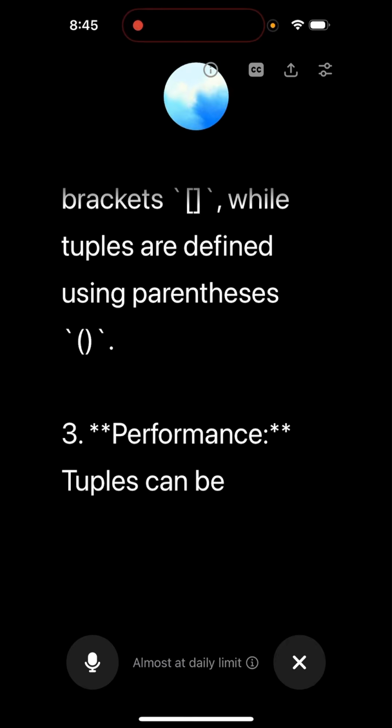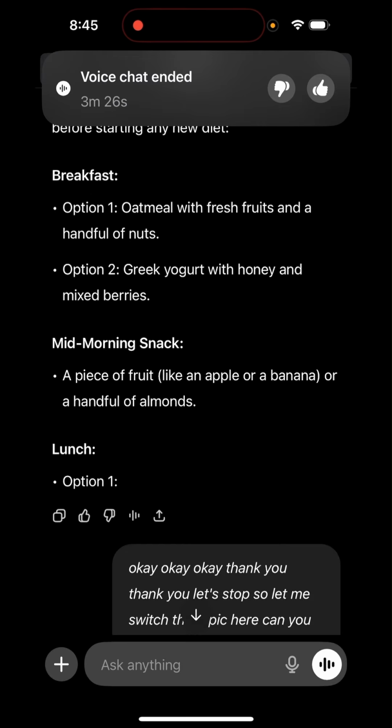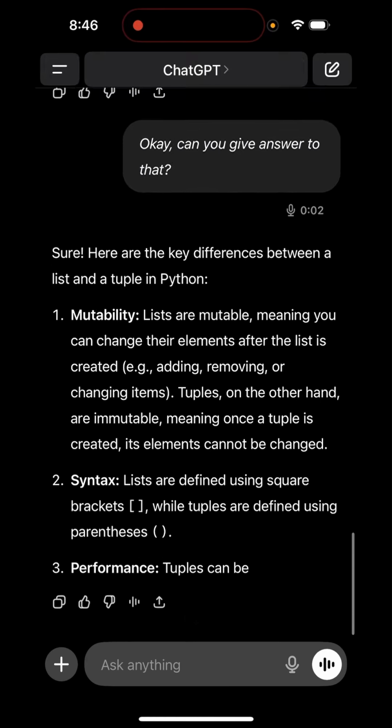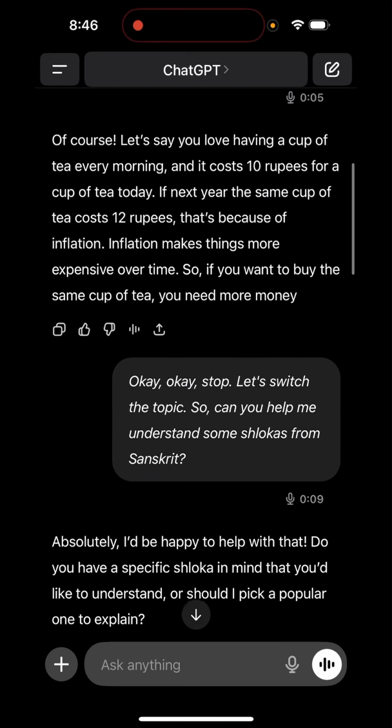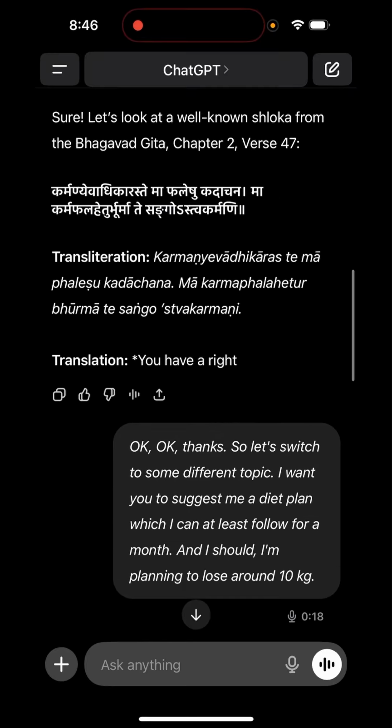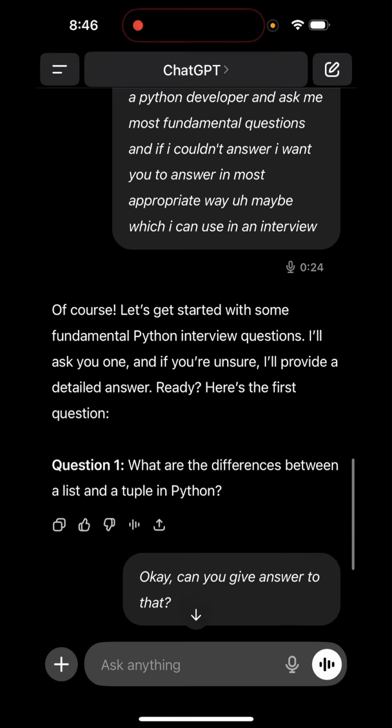Thank you. So these are the different ways we can use ChatGPT in voice mode wherever we feel that interactions are needed. This way we can interact with ChatGPT instead of typing. And whatever we interact, it comes as a text chat and you can go back and refer to it.